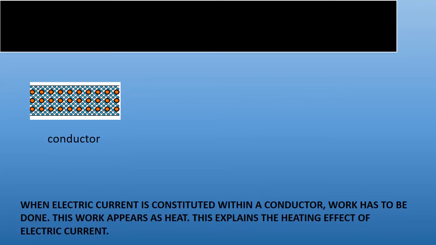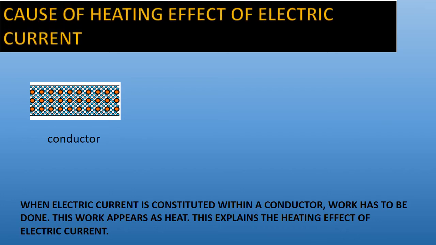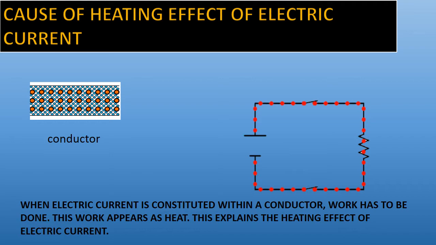Let us now think about the cause of the heating effect of electric current. When we connect a conductor to a source of electricity, we know that the electrons are in continual motion. These electrons are colliding with each other, and more and more collisions happen, and the electrons bounce over other atoms and ions, causing vibrations or movements which lead to more and more collisions. Hence we can say that work is done to move the electrons from one point to the other. Whatever work is done, some part of it is converted into heat.